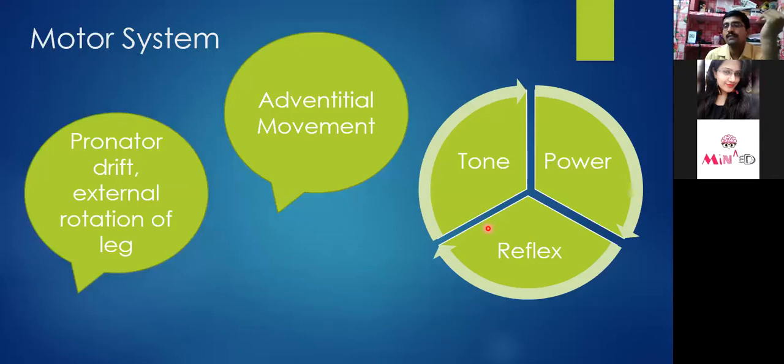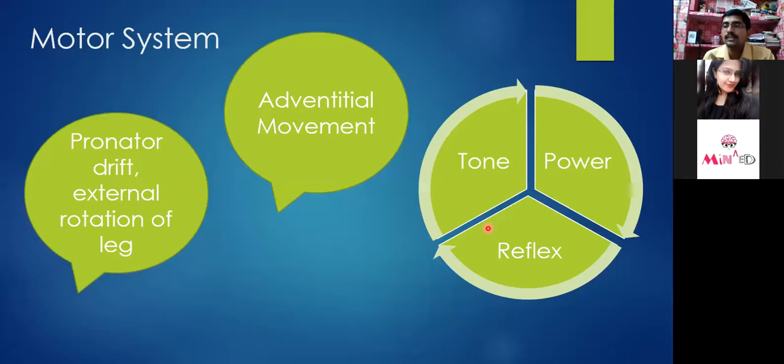Suppose the patient is having difficulty in the lower limb only, not in the upper limb, then you will check the lower limb only, not the upper limb. So the tone has to be analyzed by passive movement. And then if we want to categorize or grade the severity, the modified Ashworth scale has to be used. Whether it is spastic or flaccid, you will get an idea. If it is flaccid, it means a lower motor neuron lesion, but during the phase of spinal shock and cerebral shock, flaccidity is also there.